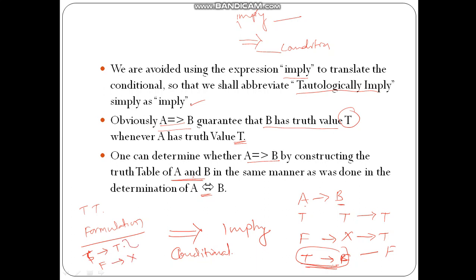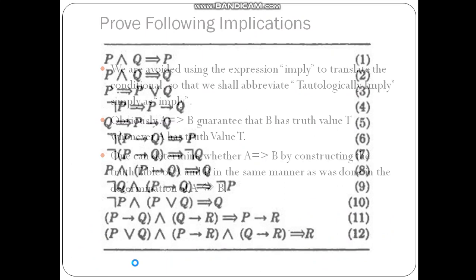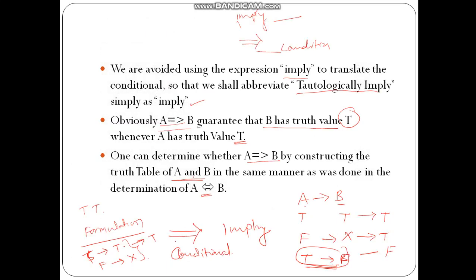True implies true gives true, and false implies anything is again true. So we want to bring our equation into this particular format.